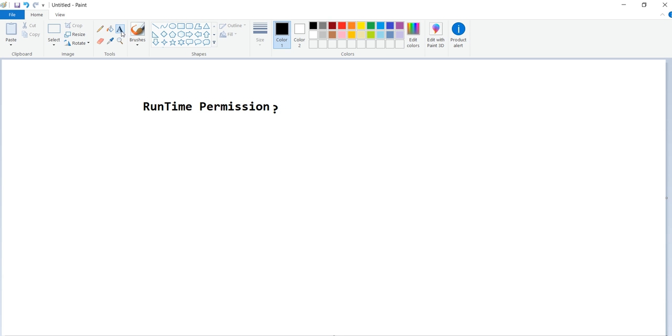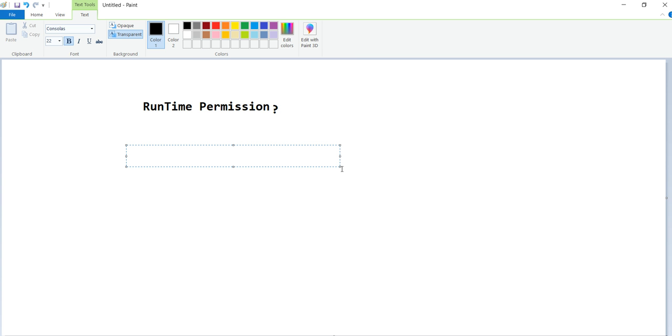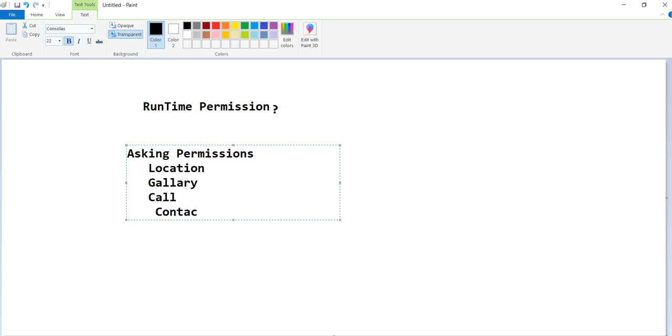Runtime permission is nothing but, in Android, it's asking the user's permission. Simply, it's asking user permission. How? Say when I install any application, any social media application, it is asking for permission. Please allow contacts permission. Please allow gallery permission. Please allow location permission. Those all are runtime permissions. Those are like location, gallery, call, message, contacts. Like these, all are the runtime permissions.